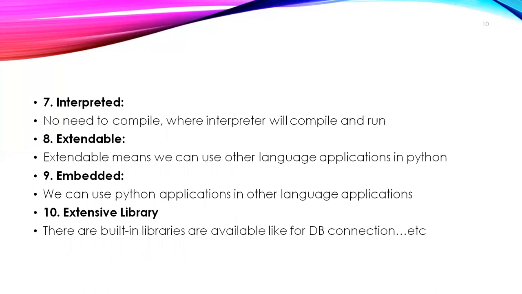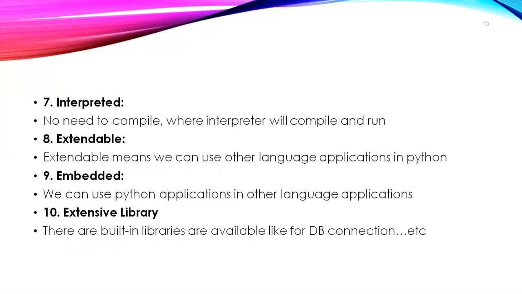Extendable is one of the important things. Embedded also you need to understand. Most of the students get some confusion on this. Extendable means we can use other language applications in Python. Embedded means we can use Python applications in other language applications. There is also that possibility. In C language applications or Java language applications we can use Python. In the same way, in a Python application we can use C language or C sharp, .NET, these things also.